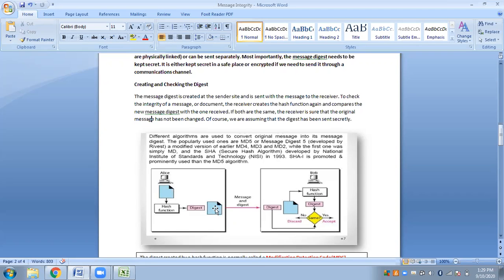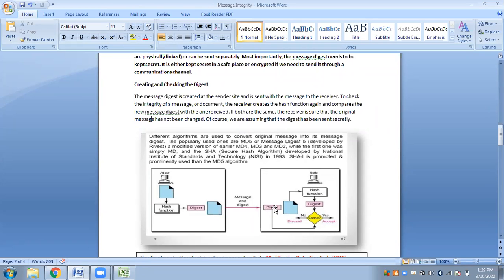Okay, if you see, this is the same message as the previous one. Nothing has been done to this message, it is the same message, but we have also attached a message digest along with this message, so both will be sent over the internet. Okay, here in the receiving end we have Bob. Now these two reach the receiving end. Okay, this is the digest, this is the message.